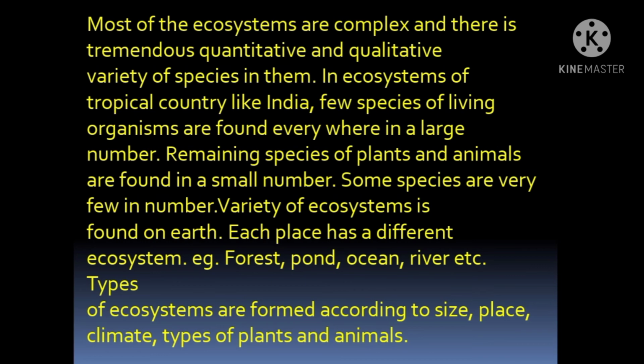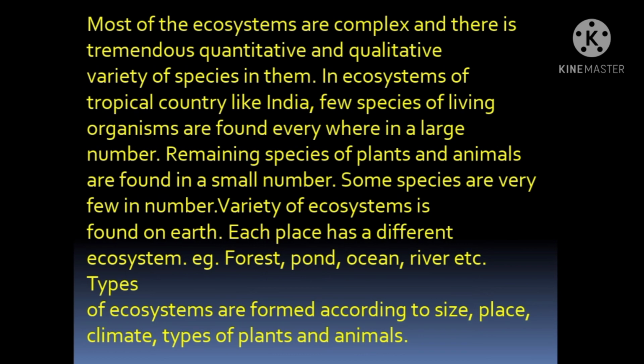A variety of ecosystems is found on Earth. Yes, students, you can see on Earth a variety of species of plants and also of animals. There are different types of plants, there are different types of animals. Each place has a different ecosystem, because the habitat and the mode of eating and taking nutrition are different for different species.